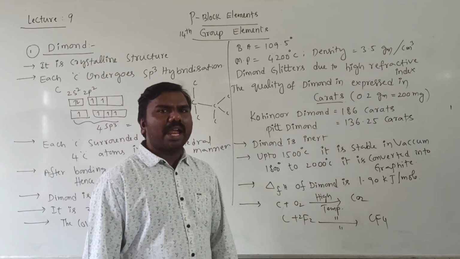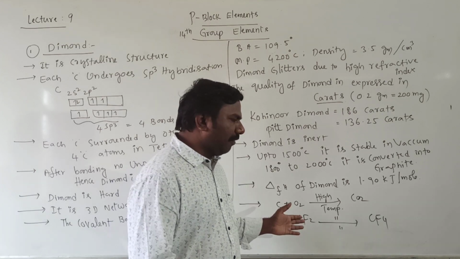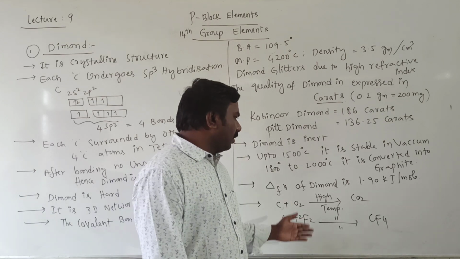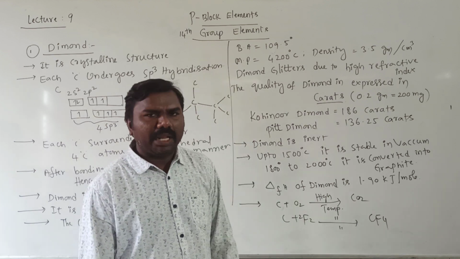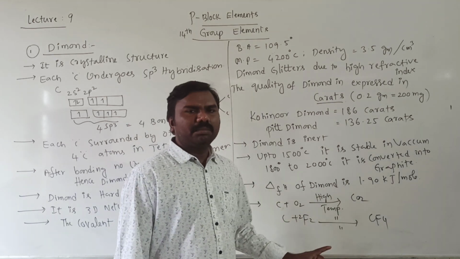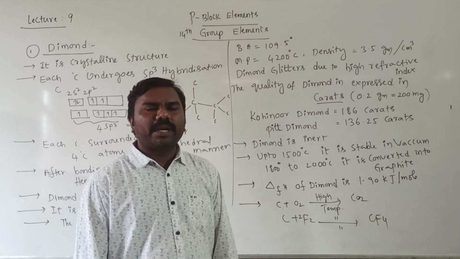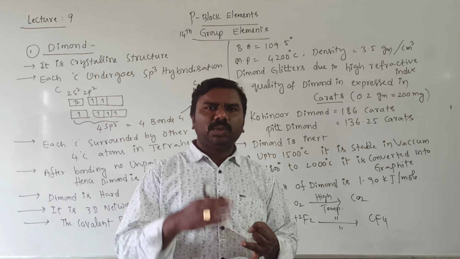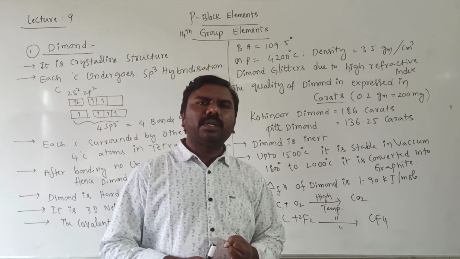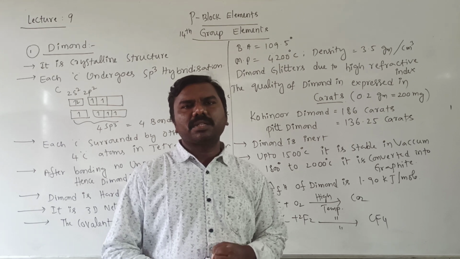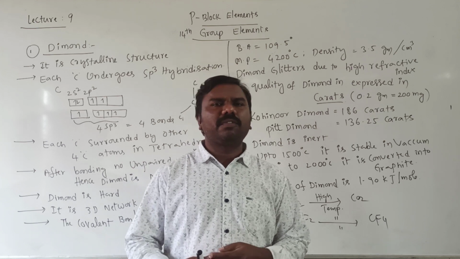Next, diamond can react with oxygen and others, but at very high temperature it is a very difficult task. That's why, at high temperature, with oxygen to form carbon dioxide, and with more electronegative elements only it can react, because they are more reactive elements. So these are the points. Diamond is used in jewelry and to cut other items. It means to sharpen knives, etc. Impure diamonds are used to sharpen knives, etc. Right? These are all uses of diamond.